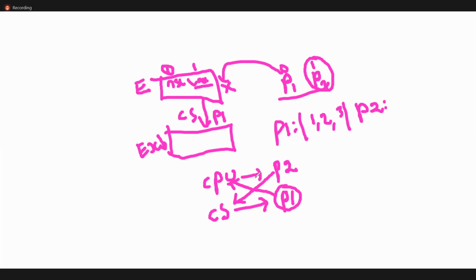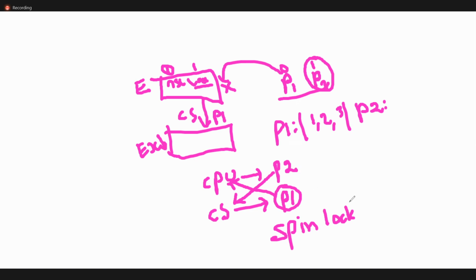Yes or no? Waiting. But this is not called deadlock. This is called spin lock. Okay, what is the difference between spin lock and deadlock? I will explain later. So P2 will enter the critical section only after P1 leaves the critical section. P1 will exit the section only when it gets the CPU. So this is the deadlock-like situation.